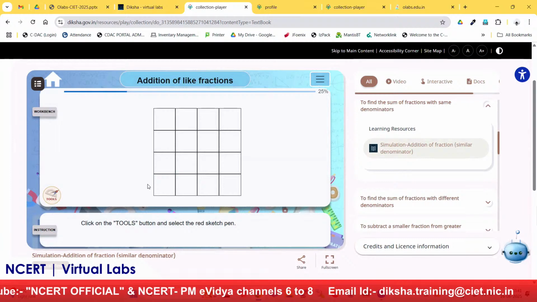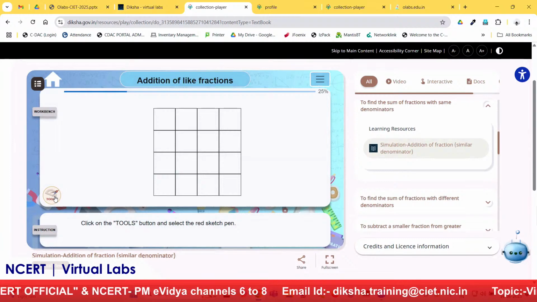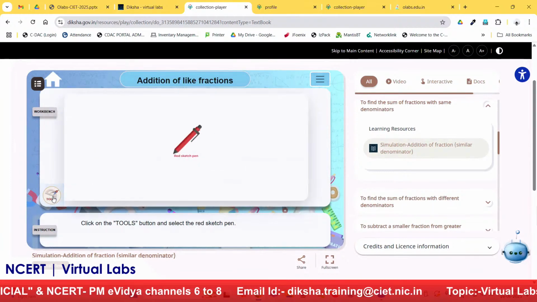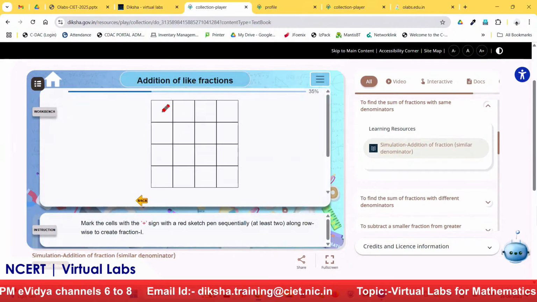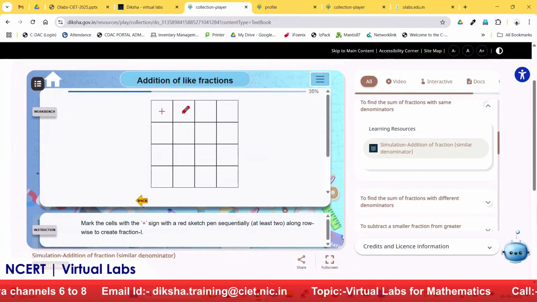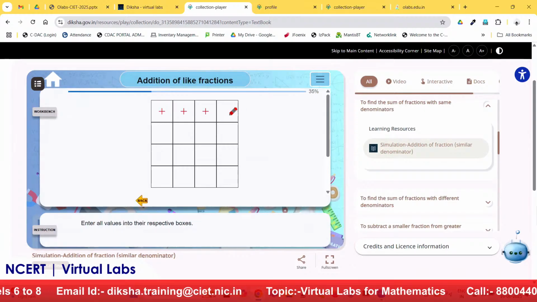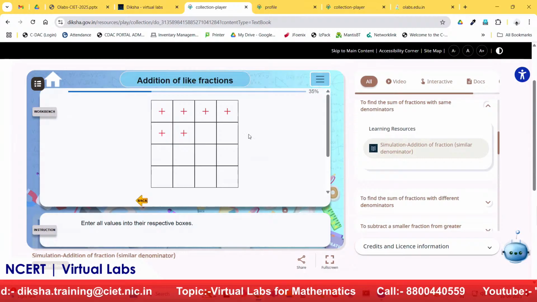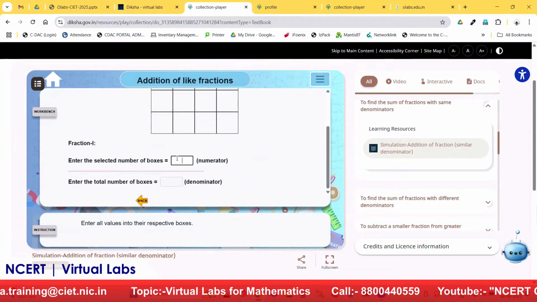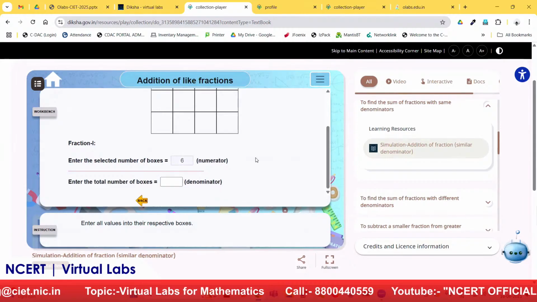Now what does the instruction say? Click on the tools button and select a red sketch pen. The user has to click on the tools button and the student will select the red sketch pen. Now it's saying, mark the cells with plus sign sequentially. The student can mark as many points. Now I have marked 6 points. Enter the selected number of boxes, 6.